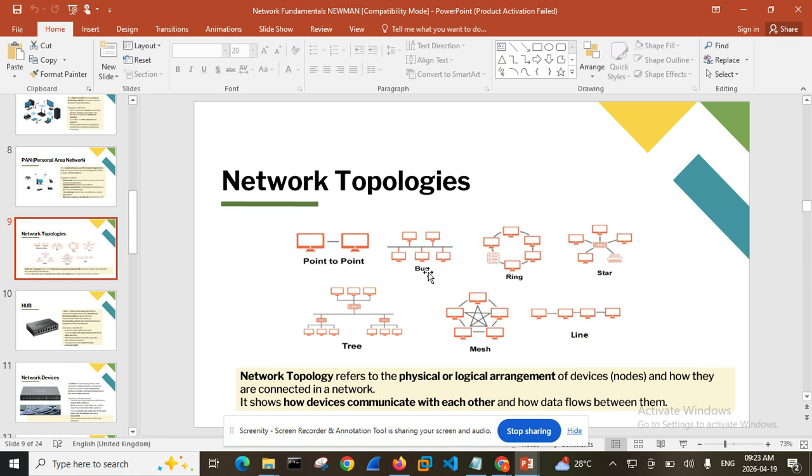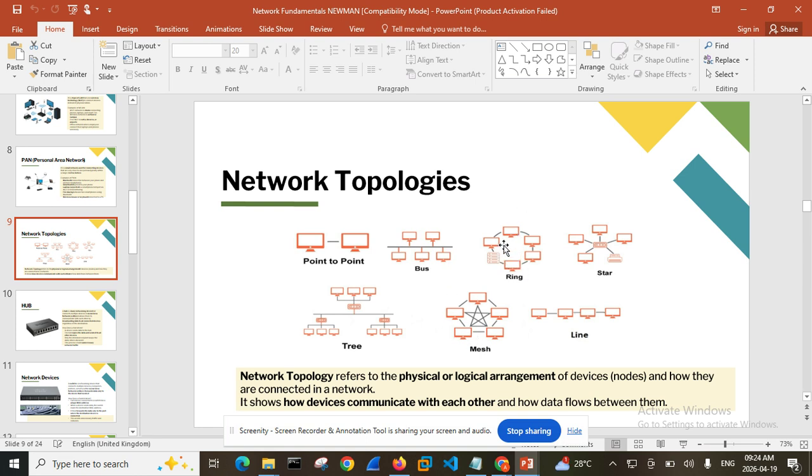Then we have this other topology, which is also another kind of arrangement that we have in offices, a situation whereby two computers are sharing information to three computers. You can see here, these two computers are the ones that share information to these. So the ones beneath do not have the information they are supposed to work with. Only the ones at the top have the information. That is to say, if these two are not on, these three cannot work in the office. This is another arrangement of the computer system.